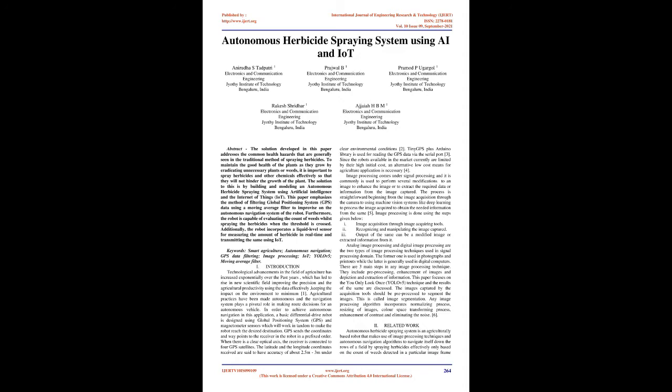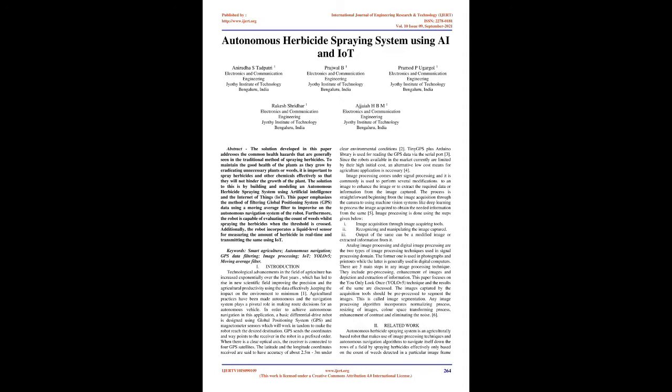Image processing is done using the steps given below. Image acquisition through image acquiring tools. Recognizing and manipulating the image captured. Output of the same can be a modified image or extracted information from it. Analog image processing and digital image processing are the two types of image processing techniques used in the signal processing domain. The former is used in photographs and printouts while the latter is generally used in digital computers.